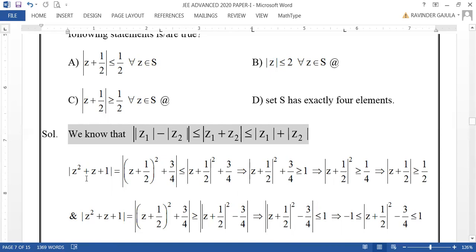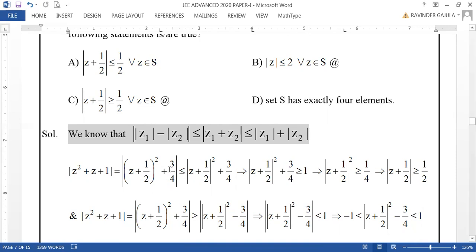Therefore, the given modulus of Z square plus Z plus 1 can be written as Z plus 1 by 2 whole square plus 3 by 4. Now it is Z square plus 2 into 1 by 2 of Z, which is Z, plus 1 by 4, plus 3 by 4, which will be 1 only. Therefore, this can be written like this to get the sum of 2 complex numbers.